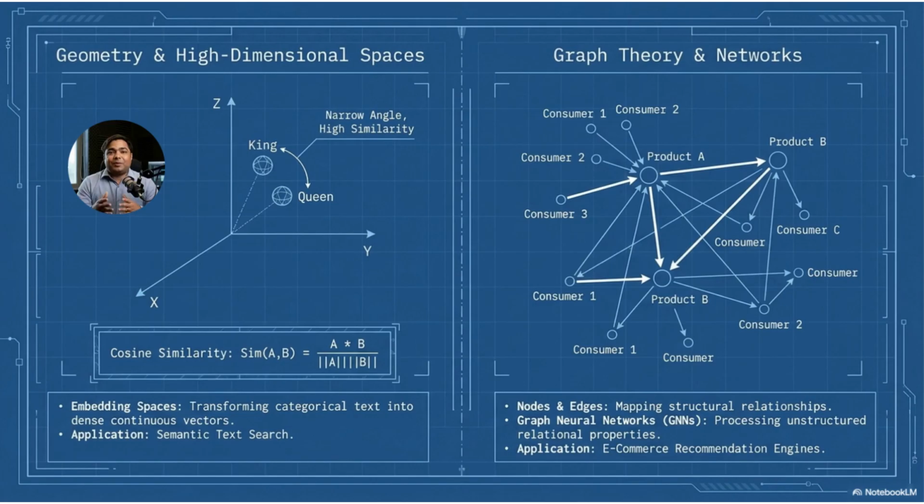Now we move to geometry and graph theory. In ordinary school mathematics, we often think of geometry as shapes, lines, angles, triangles, and circles. But in AI, geometry becomes much more powerful. It helps us understand data in high dimensional spaces.